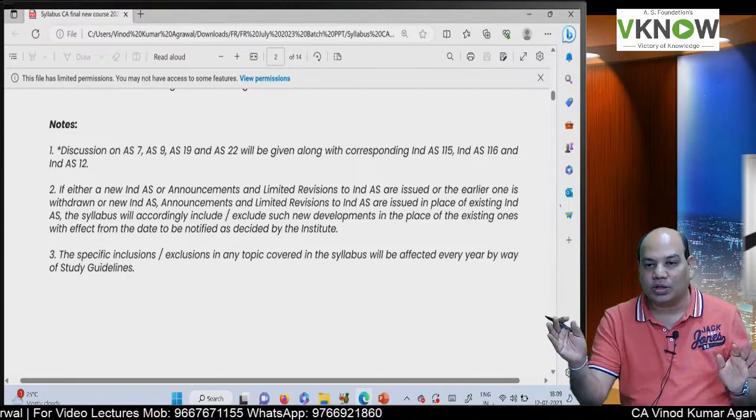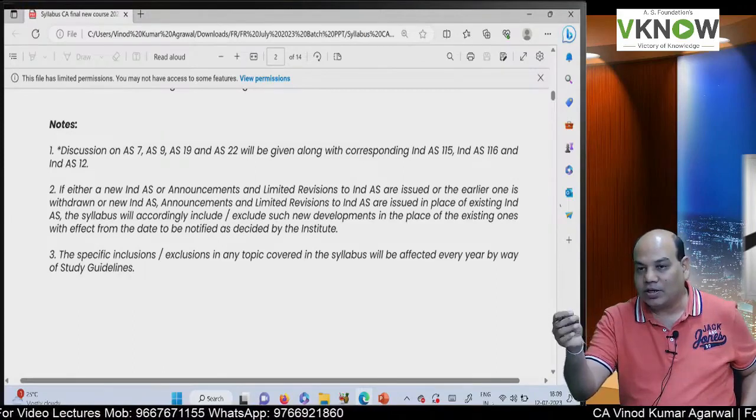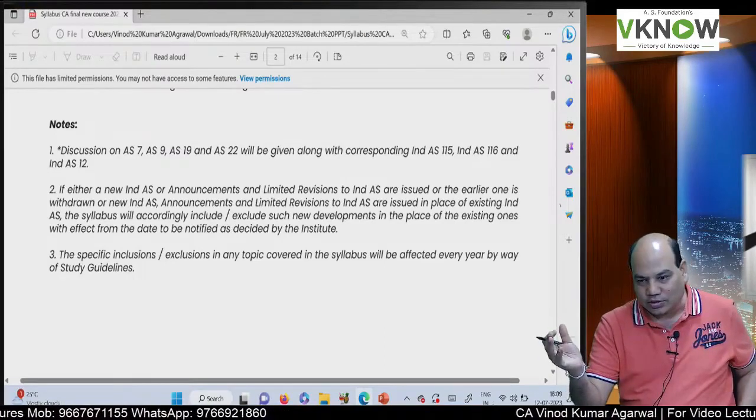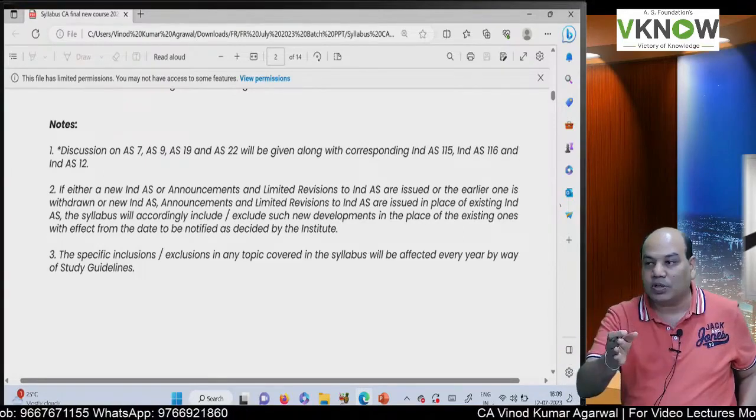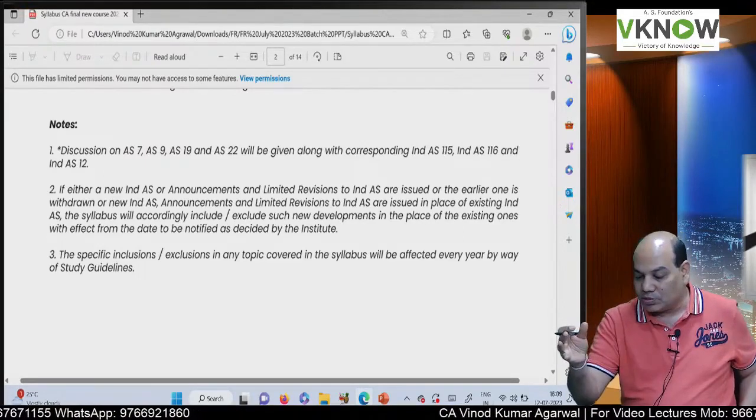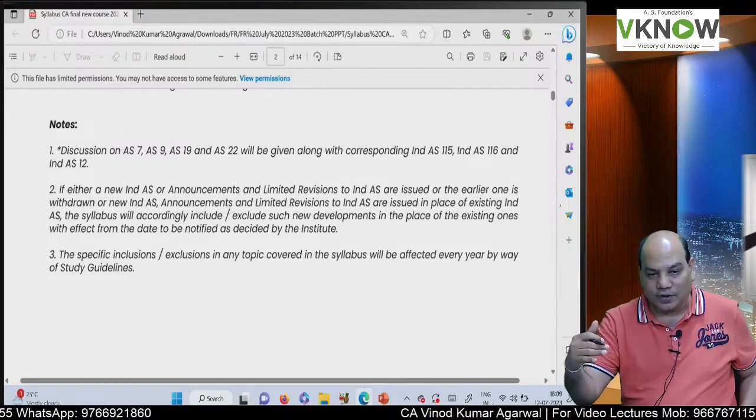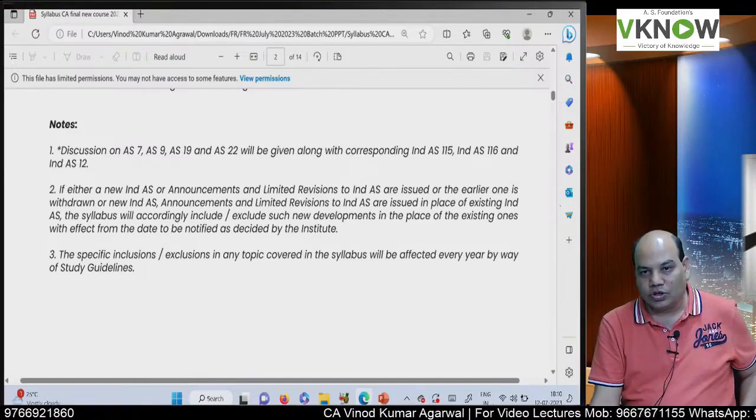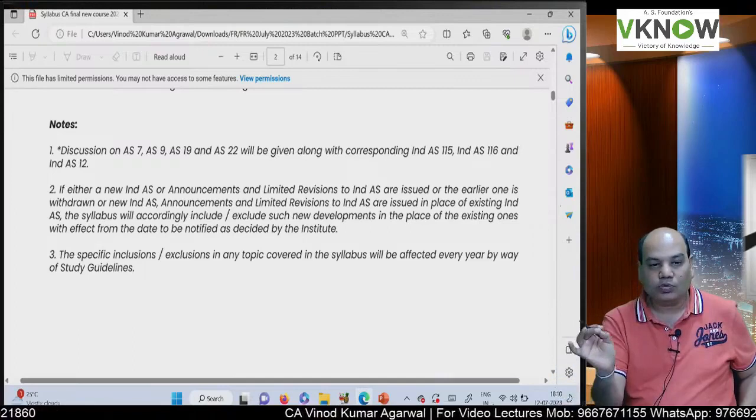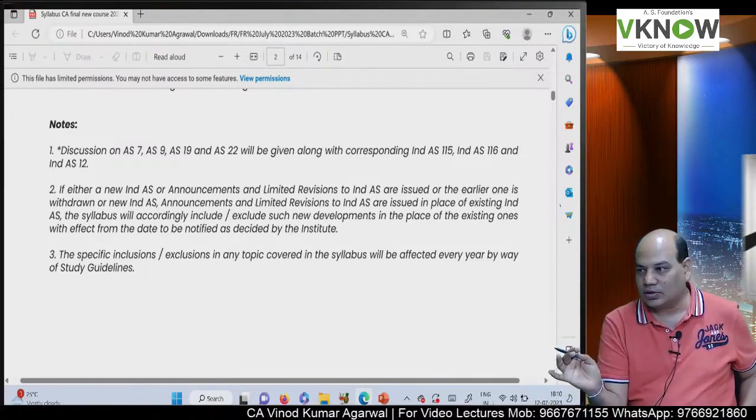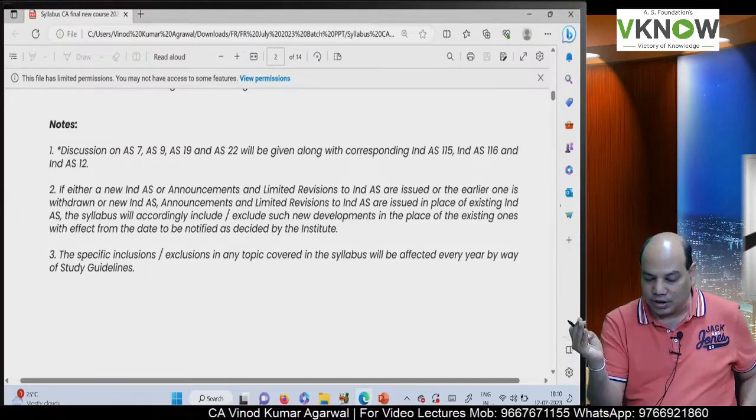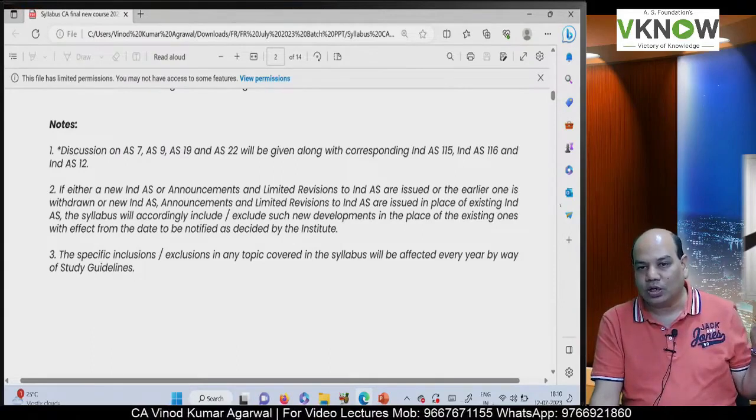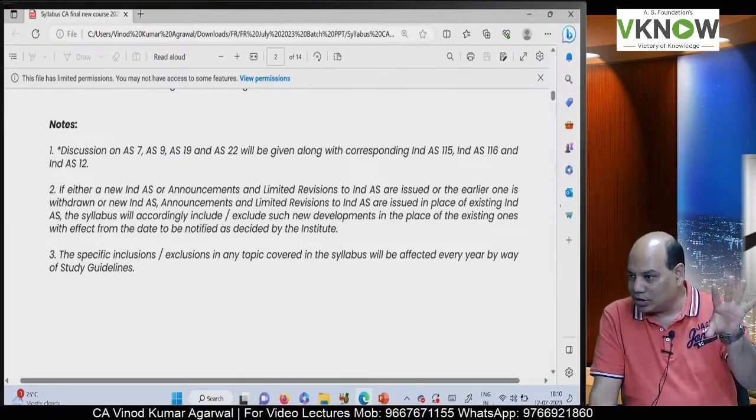Ind AS 115 is a combination of AS 7 and AS 9. It covers revenue from other operations and construction contracts also. Then Ind AS 116 will be compared with AS 19. They are very different. And similarly, Ind AS 12 deferred taxation is very different from accounting standard 22. So their treatment is different. So they are asking you to study those 4 accounting standards. I repeat, AS 7, AS 9, AS 19 and AS 22. These have to be studied so that you can understand what the changes in the Ind AS are.